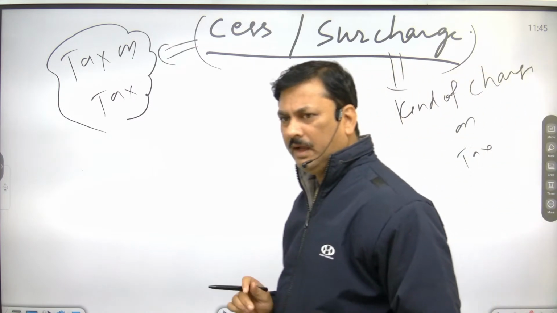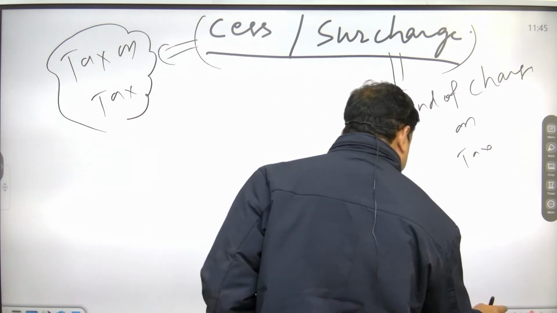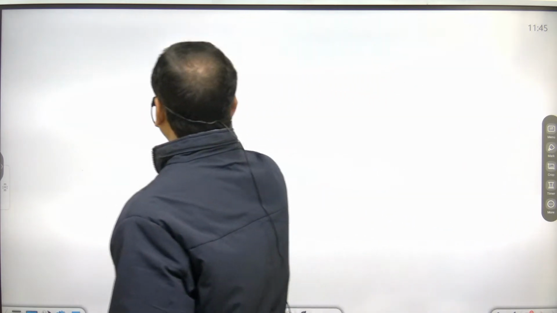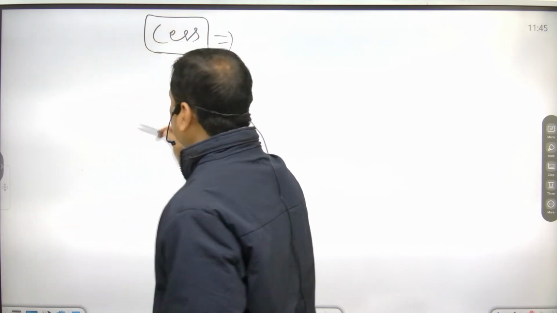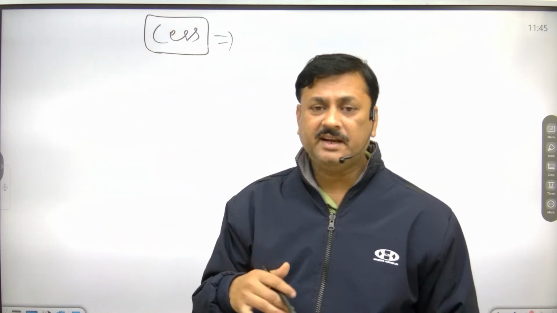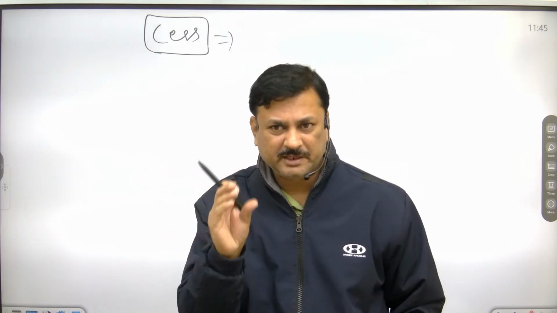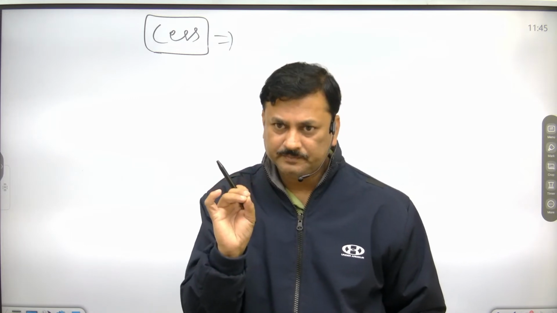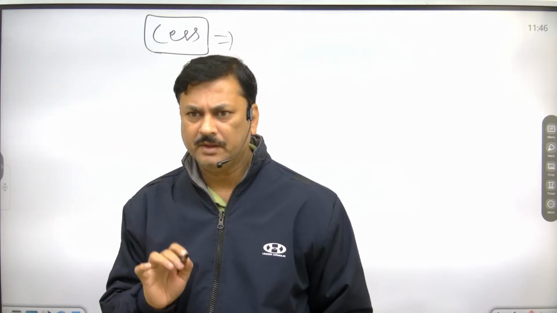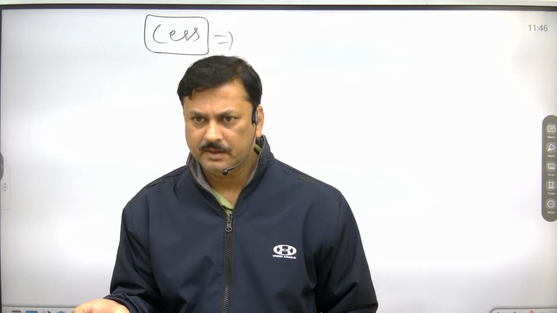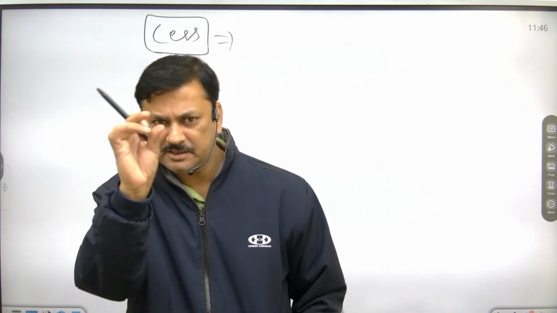Both are very important. Look, what is cess? You have heard about education tax cess or Krishna Kant cess. It is a tax on tax which is used for a specific purpose. For example, if the central government or state government is imposing tax on tax as a cess, the collected money is used for the specific purpose for which it has been collected.